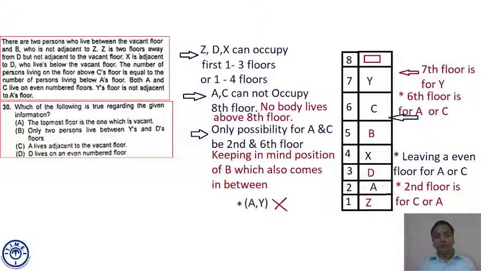So out of the 4 options, only one is correct. That is option A. The topmost floor is the one which is vacant. Yes, correct. So our answer is option A. That's our answer. Am I clear? I hope this is clear to all.